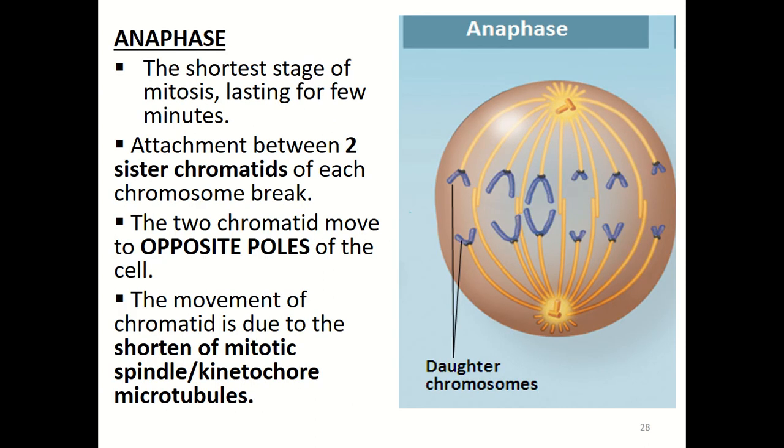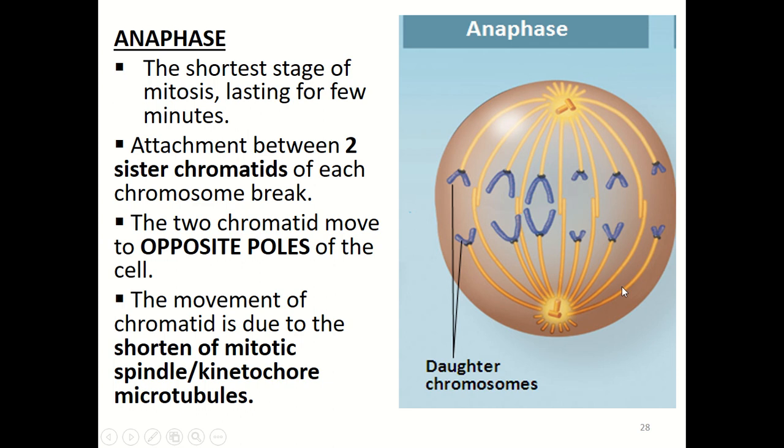And during anaphase, the shortest stage of mitosis, lasting a few minutes, the attachment between the two sister chromatids of each chromosome will break here. As you can see, they separated from each other, and these two sister chromatids will move to the opposite poles of the cell. The movement of the chromatids is due to the shortening of the mitotic spindle or kinetochore microtubules.